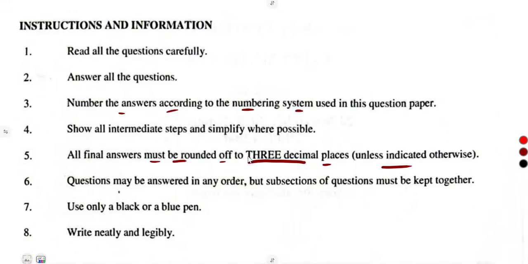You see, these are some of the instructions that the department people sometimes do not follow. When you check the memo, you see rounding off answers to 2 decimal places, and you'll be surprised what is happening. But you must follow the instruction, all right? 3 decimal places, that is what you are given there.